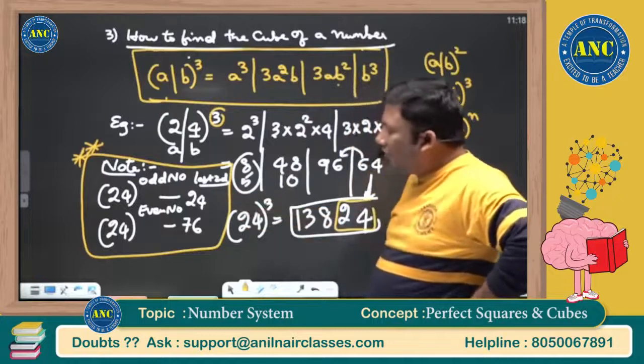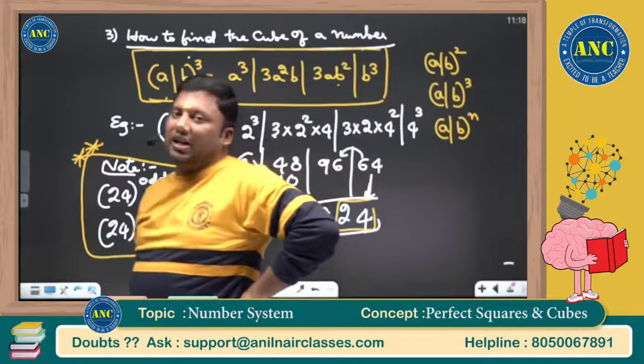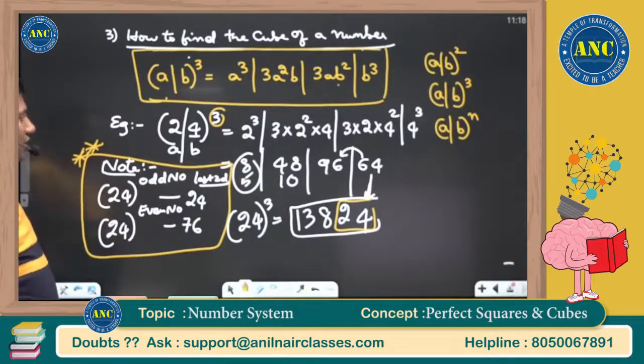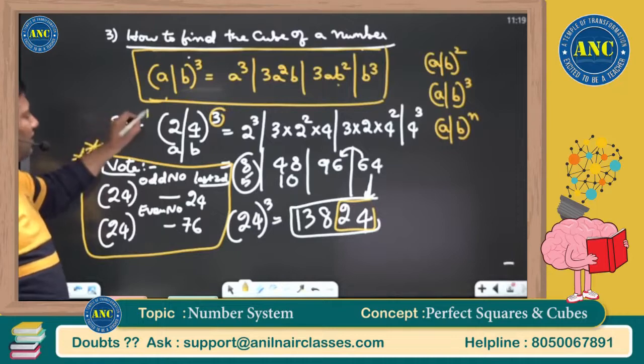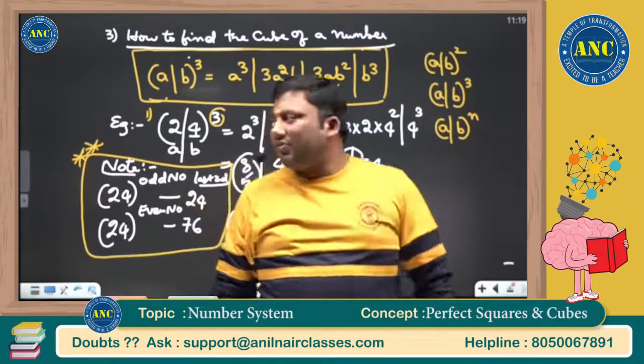Just make a note of this. 24 power odd number, last two digits is 24. 24 power even number, last two digits is 76. This is example 1. I will do another example so that it will be clear to you.